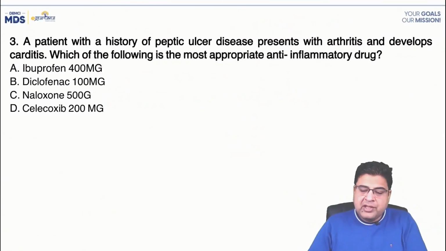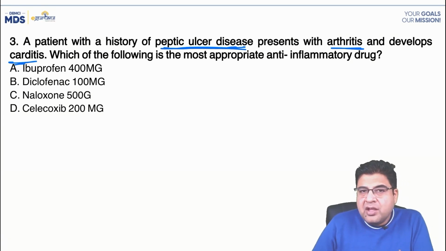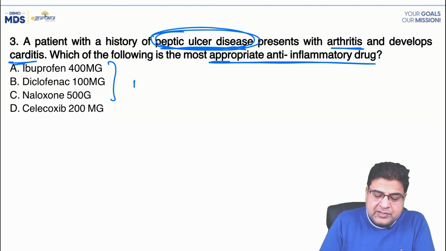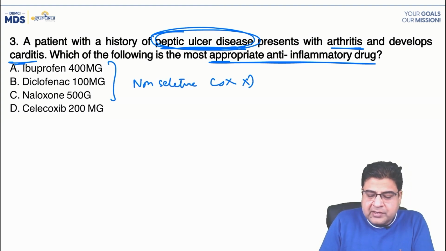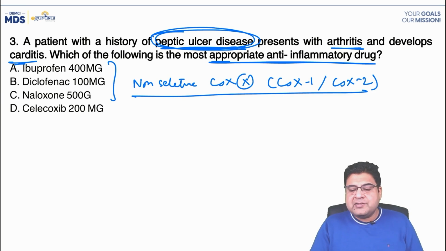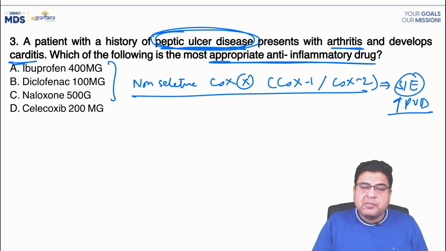Moving on to question number 3, a patient has come to you with arthritis, peptic ulcer disease, and also carditis. Now, what is the most appropriate anti-inflammatory drug we can give? Because of the peptic ulcer disease, we cannot give the non-selective COX inhibitors. Non-selective COX inhibitors are the ones which inhibit the COX-1 and the COX-2 enzyme. So these medicines cannot be given to patients who are having peptic ulcer disease, because they can further aggravate the peptic ulcer disease.